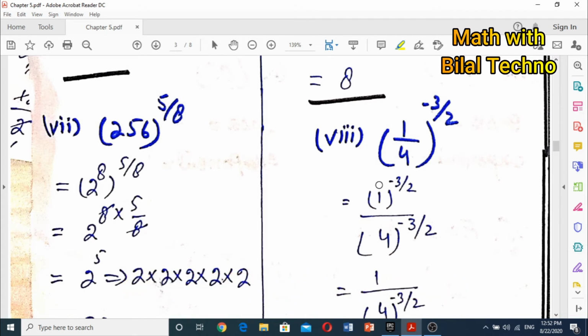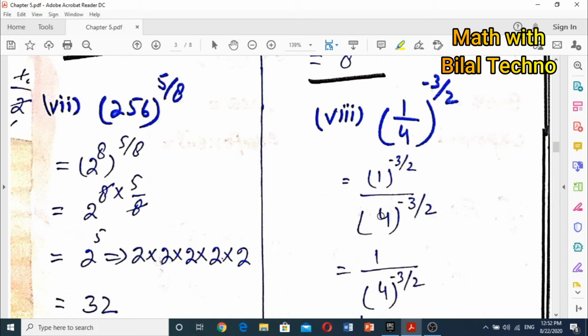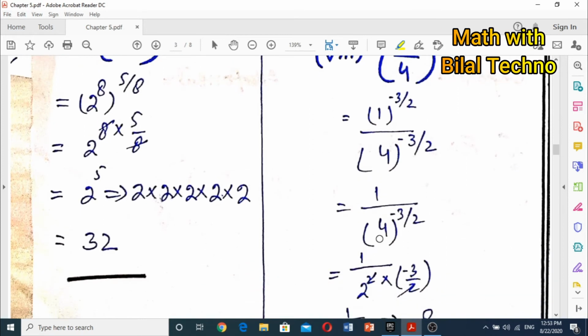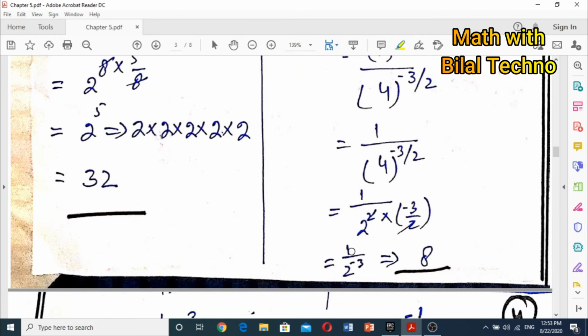We can write the power individually: 1 raised to power minus 3 by 2 divided by 4 raised to power minus 3 by 2. 1 raised to power minus 3 by 2 is equal to 1. But 4 raised to power minus 3 by 2 can also be written as 2 raised to power 2 into minus 3 by 2. So 2 will cancel and we get 1 by 2 raised to power minus 3, and the answer will be 8. Why 8? 1 by 2 raised to power minus 3 means that this minus makes the term reciprocal. So when it becomes reciprocal, the answer will be 8.